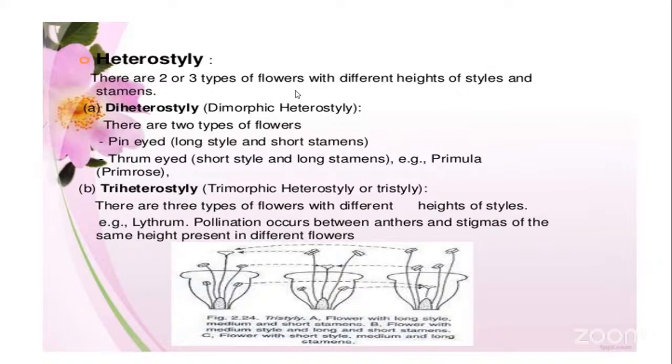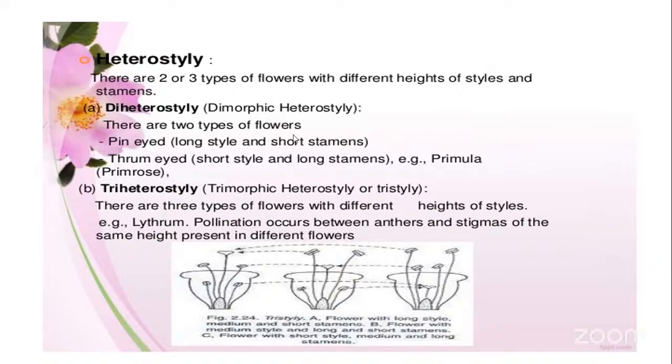That means the flowers here develop different heights of the styles as well as the stamens. This is called the heterostylous condition. Here there are two different types of heterostylous condition. One is called dimorphic heterostyly and another one is called triheterostyly.